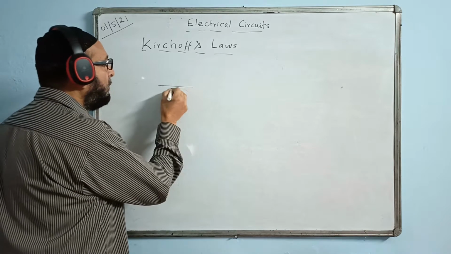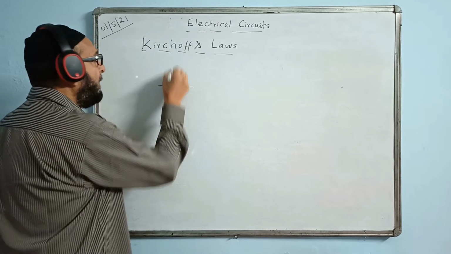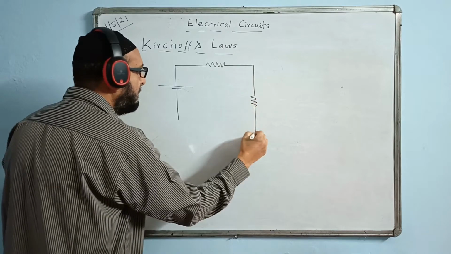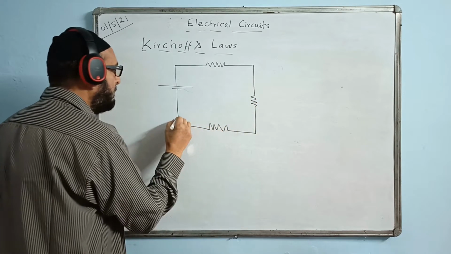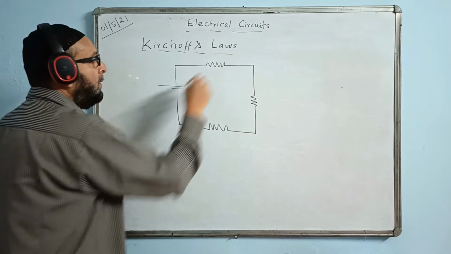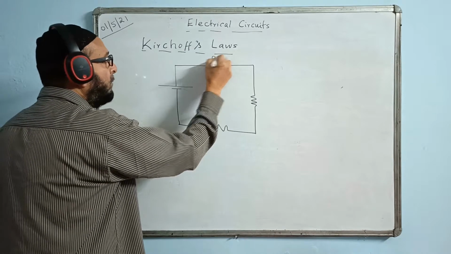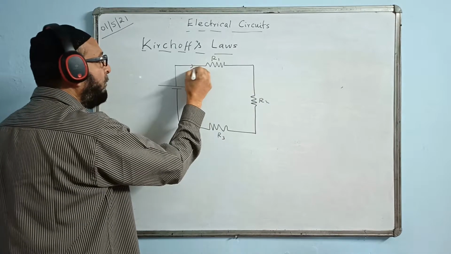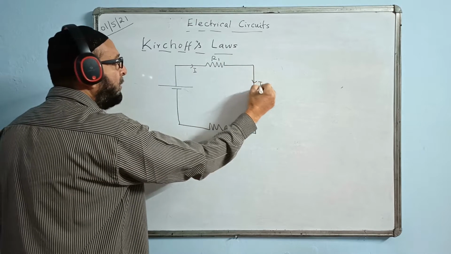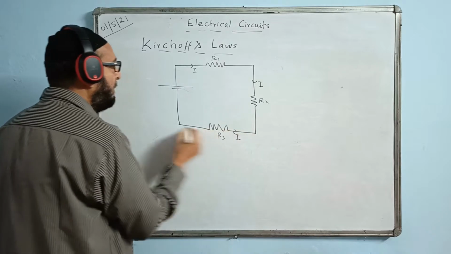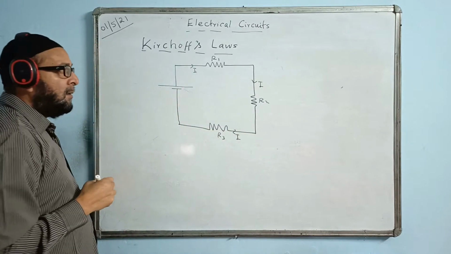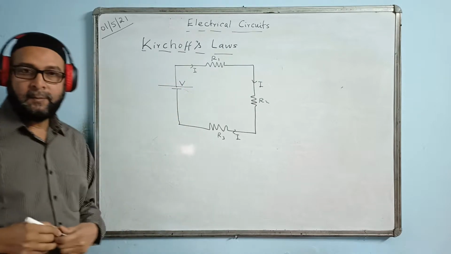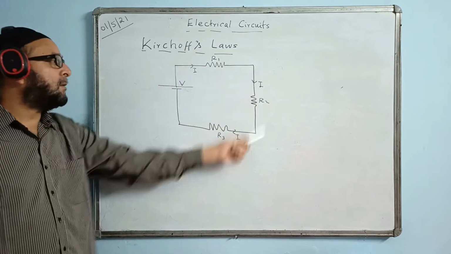Suppose I just draw a diagram here like this. There is a resistance here, there is a resistance here, there is a resistance here. This is suppose R1, this is R2, this is R3. Current flowing out here is I, the same current flowing here, I, here also the same current I. And the total voltage applied is suppose V, for example. So this is a closed path.